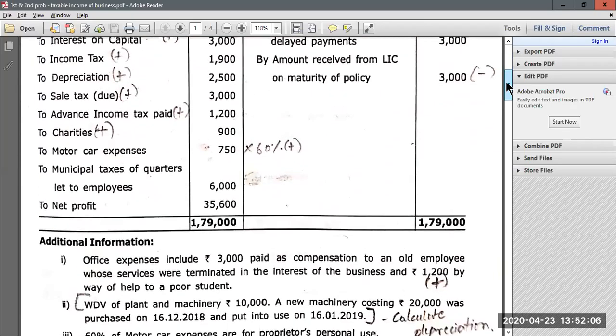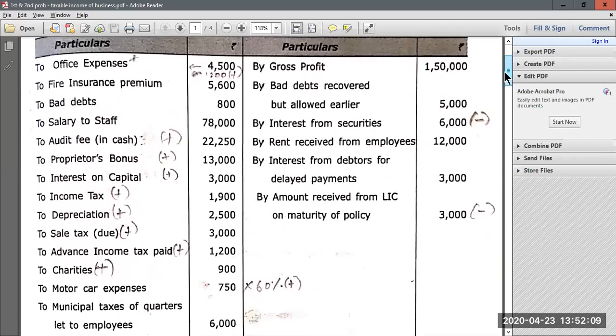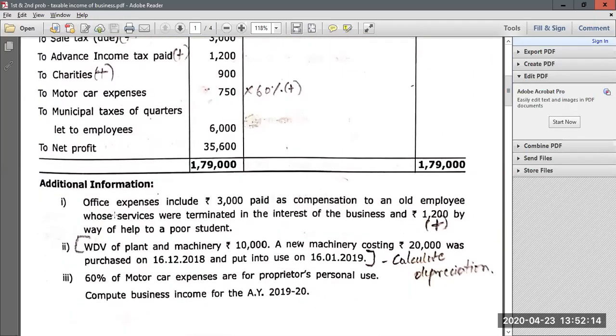Office expenses would be admissible in nature, because office expenses means it is related to business. However, under additional information, point 1, they have given that office expenses include 3,000 paid as compensation to old employee whose services were terminated. That means out of 4,200 rupees, 3,000 rupees is paid as compensation to an old employee. That means the old employee also earlier had an employee-employer relation. So whatever this 3,000 you are paying as compensation to that old employee, it will be considered as admissible expenses.